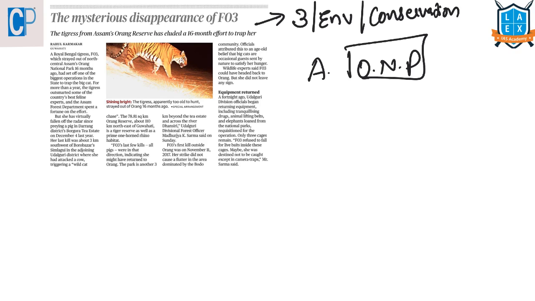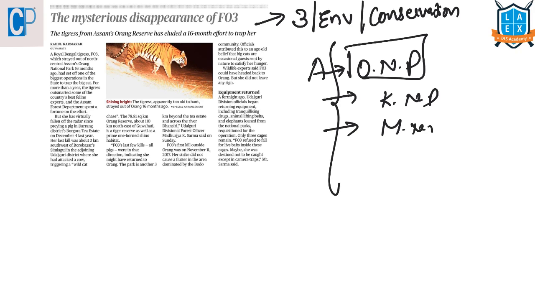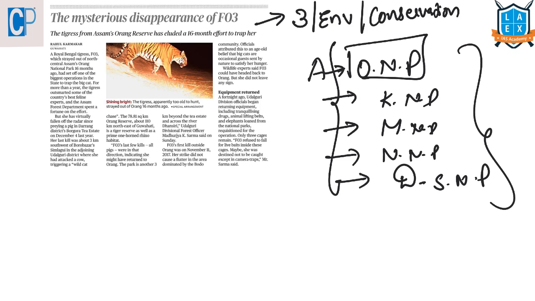So whenever any national park or wildlife sanctuary or any reserve appears in the paper, just note it down, and also note its location. Now let us see what other national parks there are in Assam. One, we have seen, is Orang National Park. The others are Kaziranga National Park, Manas National Park, Nameri National Park, and Dibru-Saikhowa National Park. All these 5 national parks belong to Assam.